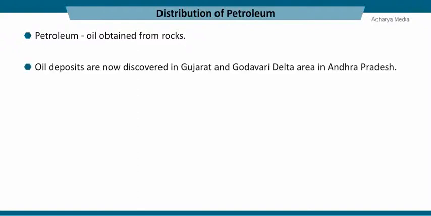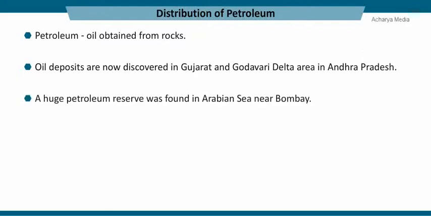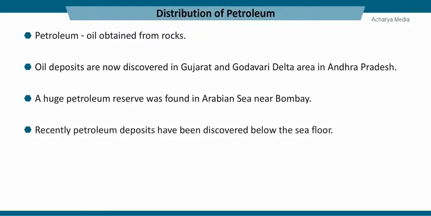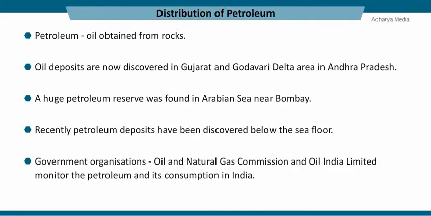In India, petroleum wells have been present in Assam, working since 1867. Oil deposits are now discovered in Gujarat and the Godavari Delta area in Andhra Pradesh. A huge petroleum reserve was found in the Arabian Sea near Bombay. Recently, petroleum deposits have been discovered below the sea floor. Two government organizations, Oil and Natural Gas Commission and Oil India Limited, monitor petroleum and its consumption in India.